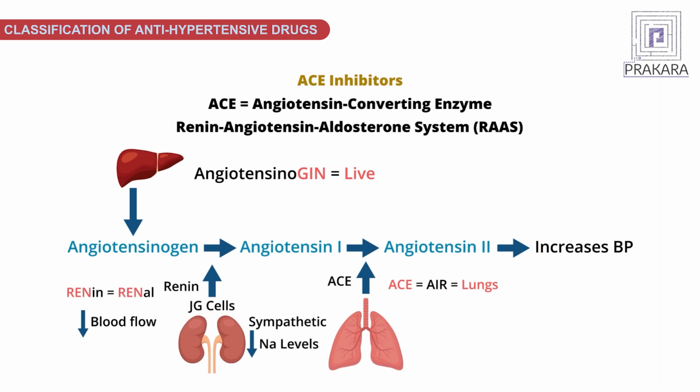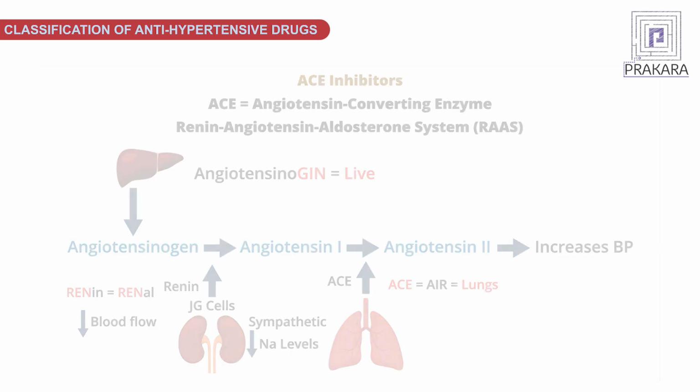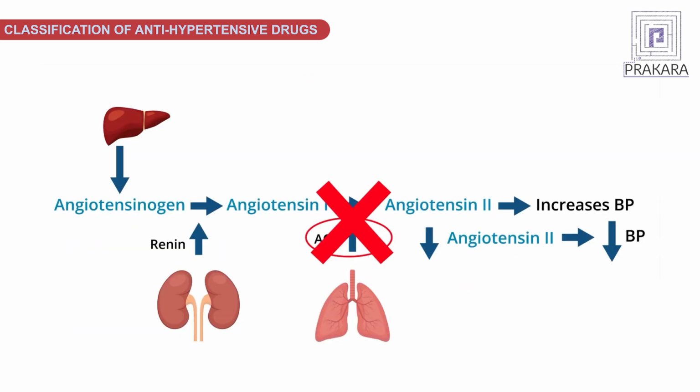To control this and to subside the increased blood pressure, our target here is to inhibit this angiotensin converting enzyme so that there won't be any further conversion of angiotensin 1 to angiotensin 2. So this angiotensin 1 to 2 conversion is directly blocked by ACE inhibitors. If angiotensin 2 is available, this may further result in the synthesis of aldosterone derivatives. So potentially our drug may target the inhibition of this enzyme conversion.